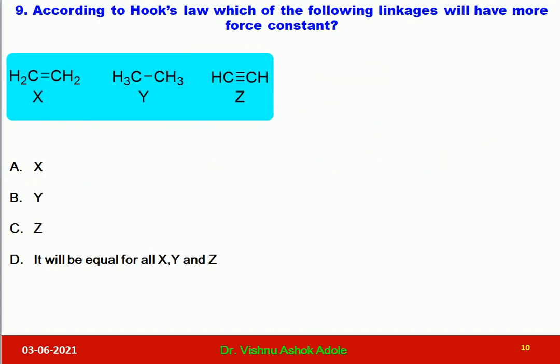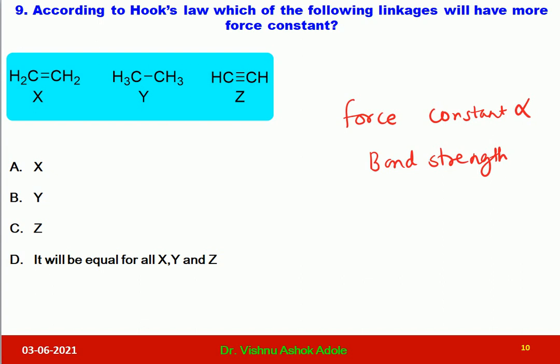Question number 9 is, according to Hooke's law, which of the following linkages will have more force constant? So dear students, this is a very simple question. Force constant can be called bond strength. Force constant is nothing but bond strength. That is, force constant is directly proportional to bond strength.